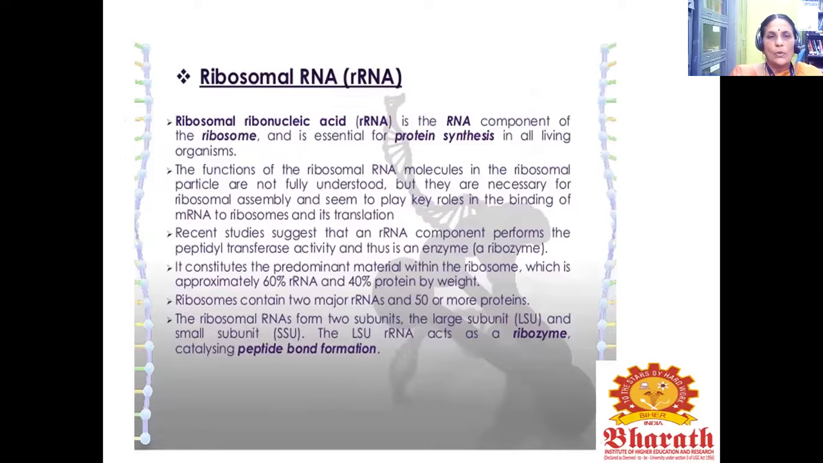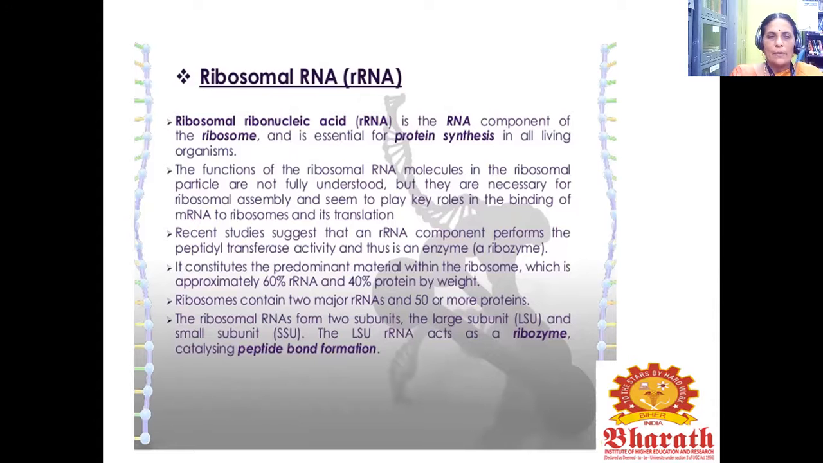Ribosomal ribonucleic acid is the RNA component of the ribosome and is essential for protein synthesis in all living organisms. The functions of the ribosomal RNA molecules in the ribosomal particle are not fully understood, but they are necessary for ribosomal assembly and seem to play key roles in the binding of mRNA to ribosomes and its translation. Recent studies suggest that an rRNA component performs the peptidyl transferase activity and is thus an enzyme, a ribozyme.